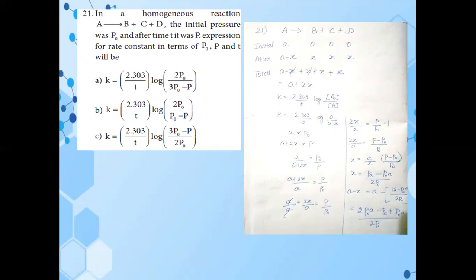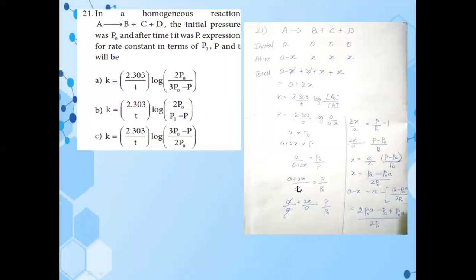Next we are going to divide equation 1 by 2. So a divided by a plus 2x equal to P naught divided by P. Next we are going to interchange the values: the denominator value goes to the numerator and the numerator value comes down. So a plus 2x divided by a equal to P divided by P naught.